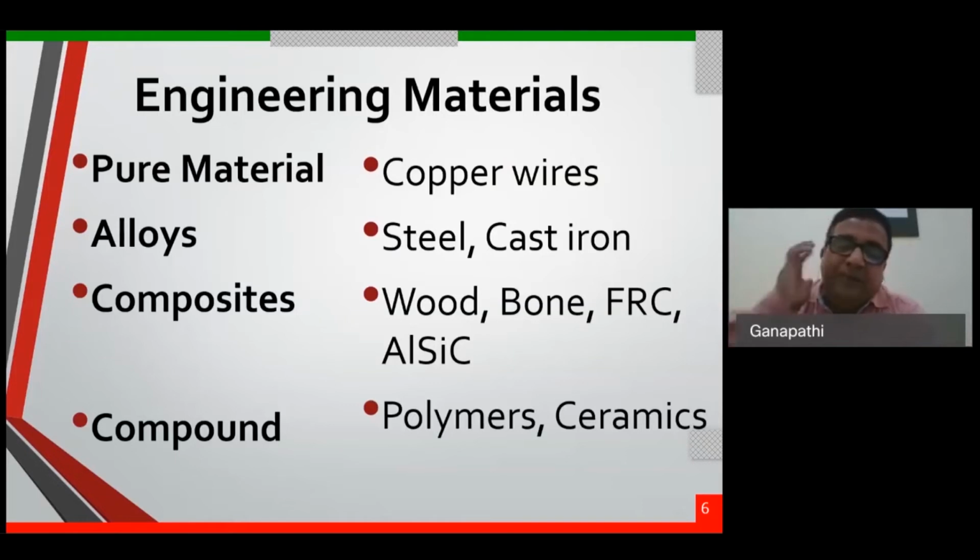There are also polymers and ceramics. Ceramic is basically a compound, an oxide, nitride or carbide. Most ceramics are either oxides, nitrides or carbides.